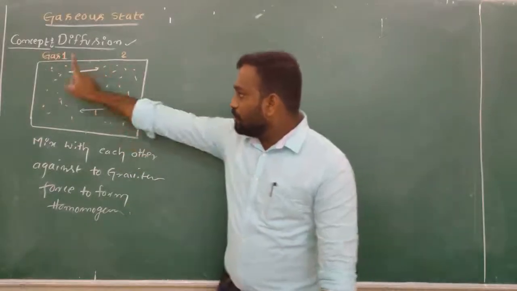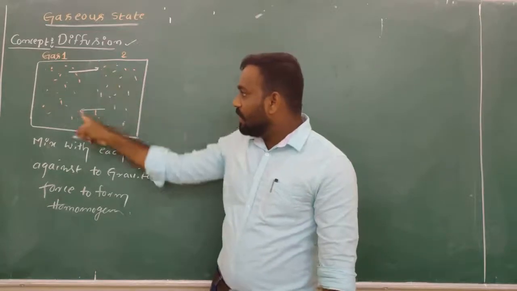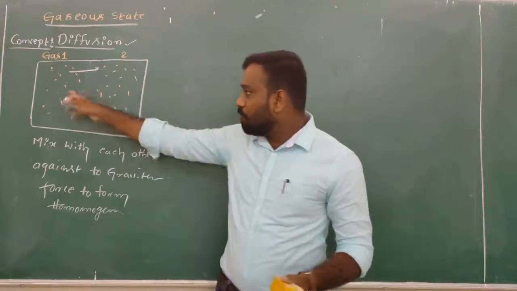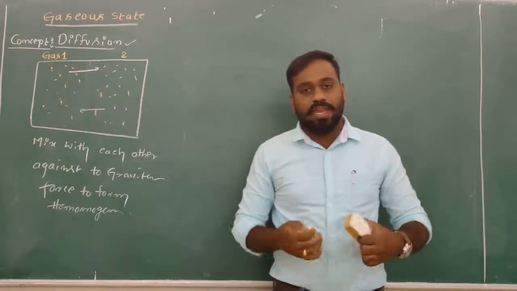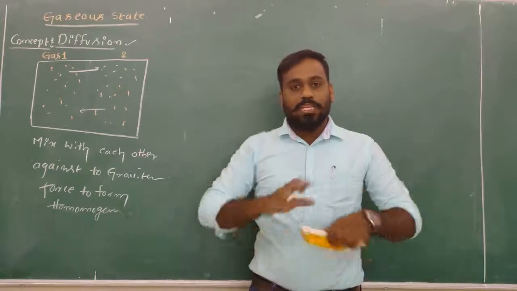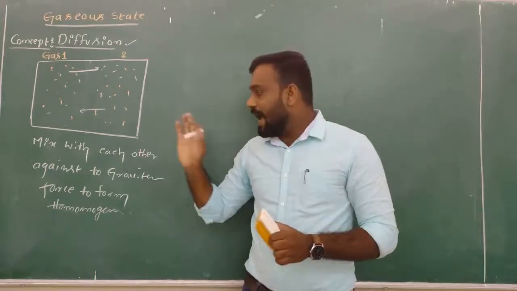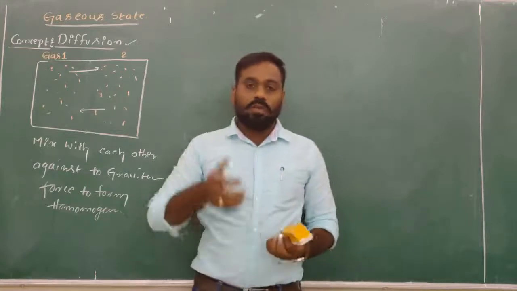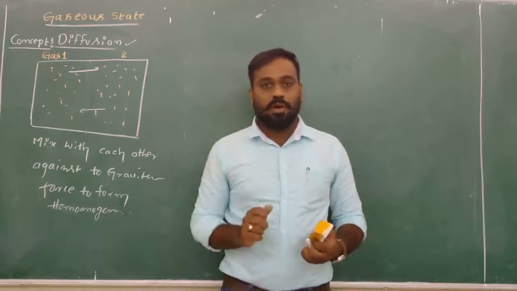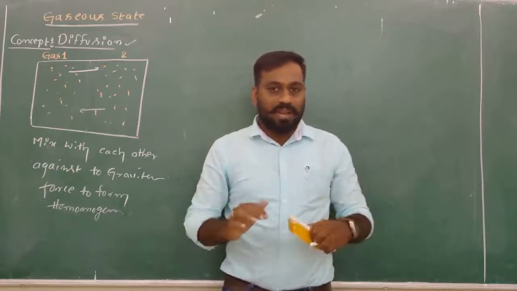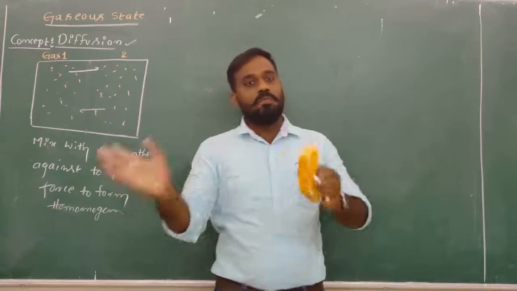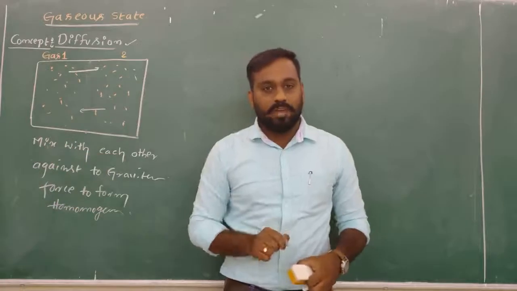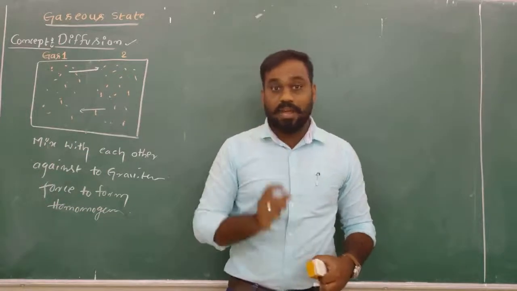Okay? So this gas and this gas can mix uniformly. This gas can move in any direction, and this gas can move in any direction, and finally we will get one homogeneous mixture that we are calling diffusion. If you take one example, if you open a perfume bottle, the fragrance of that perfume can move in the entire room. It is the best example of diffusion.